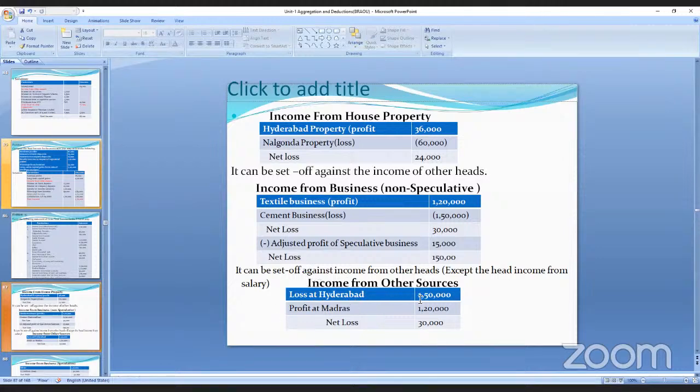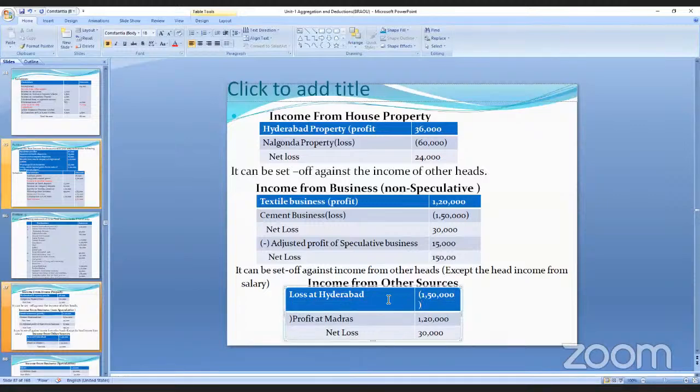And next one is income from other sources. He got the loss in the horse race in Hyderabad, but in Madras, he got the profit. How much? 1,20,000. Now, what is the loss here? 30,000 is a loss.